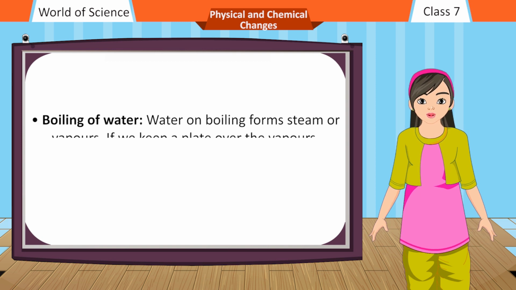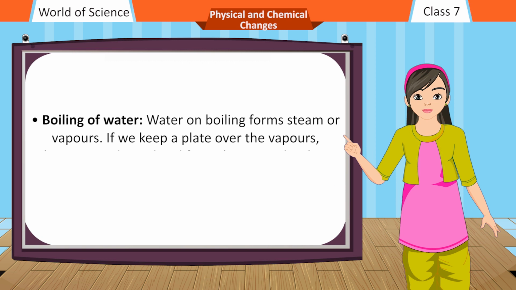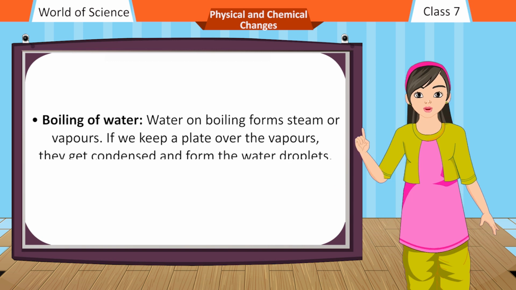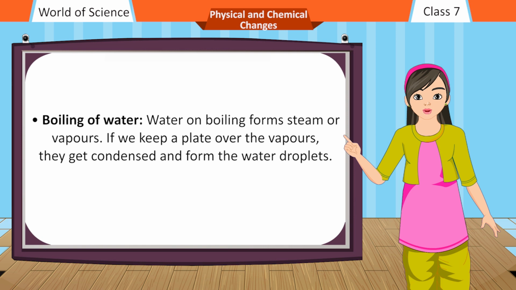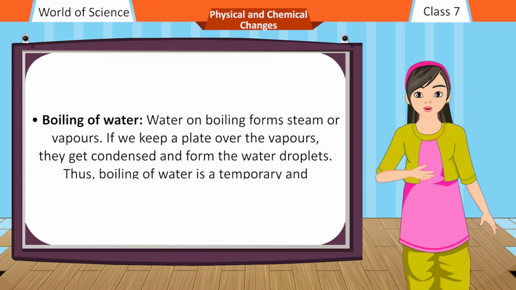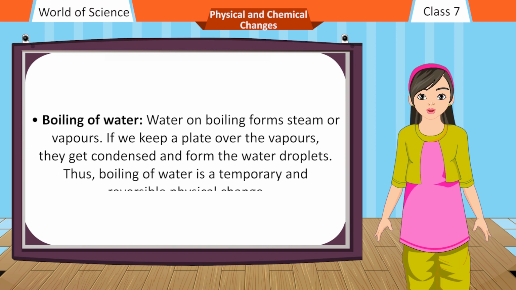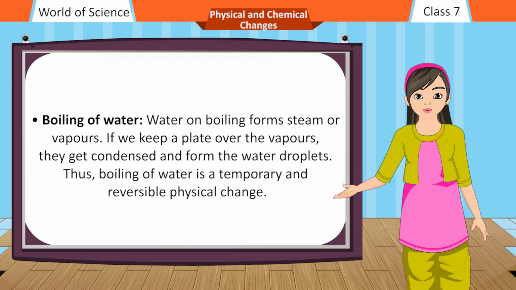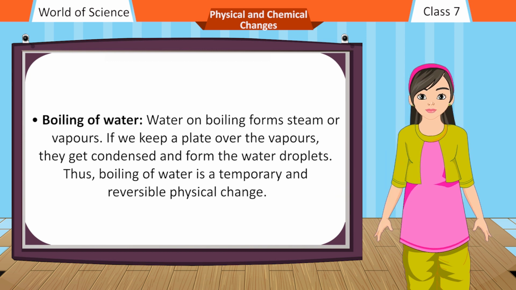Boiling of water. Water on boiling forms steam or vapors. If we keep a plate over the vapors, they get condensed and form the water droplets. Thus, boiling of water is a temporary and reversible physical change.